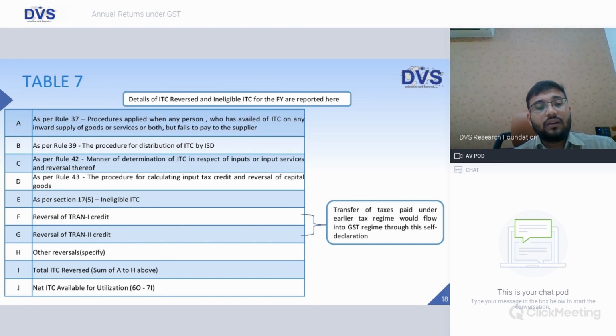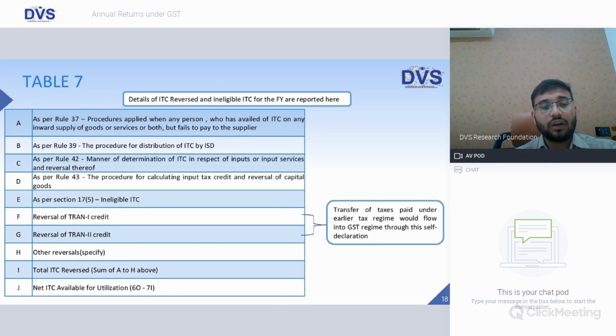As per 17(5), ITC which is ineligible, say ITC availed on some personal expenditure of a director of a company, that would not be allowed as credit. Reversal of Tran 1 credit: as we have seen earlier, what is Tran 1 credit?